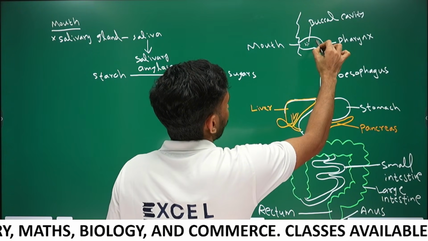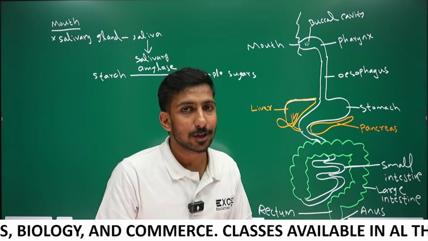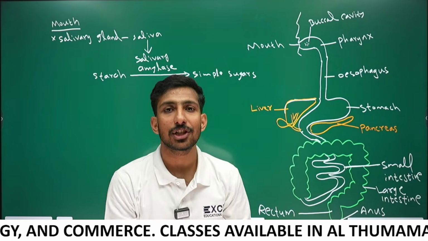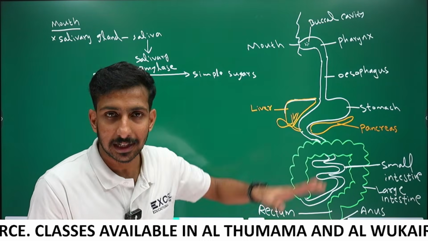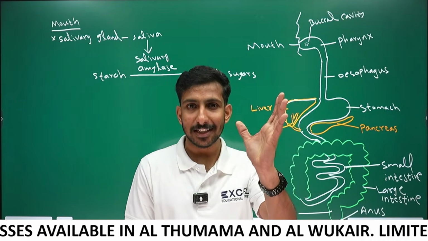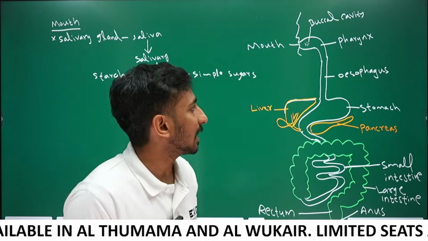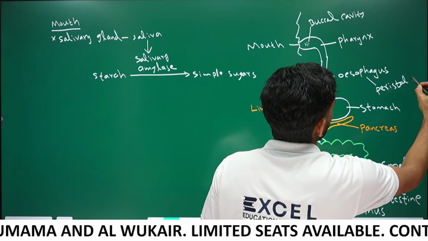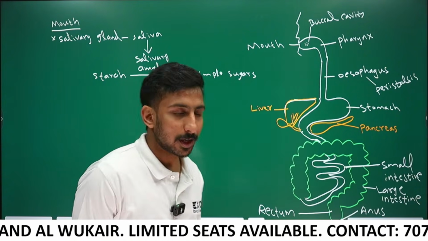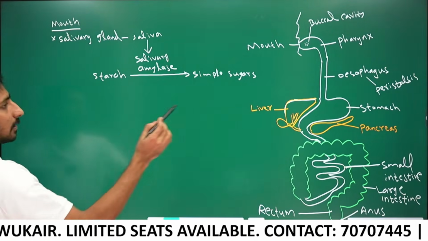After chewing, the food goes through the esophagus. The esophagus shows rhythmic contraction for transferring food into the stomach, right? That rhythmic contraction is called peristalsis. The esophagus shows peristalsis.